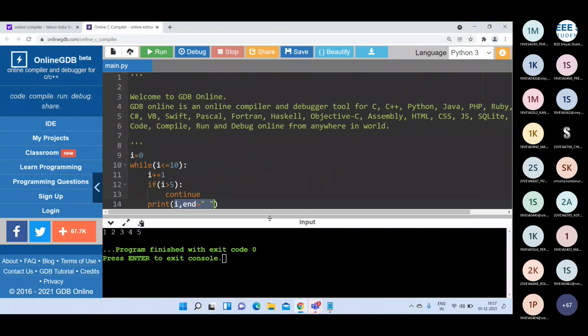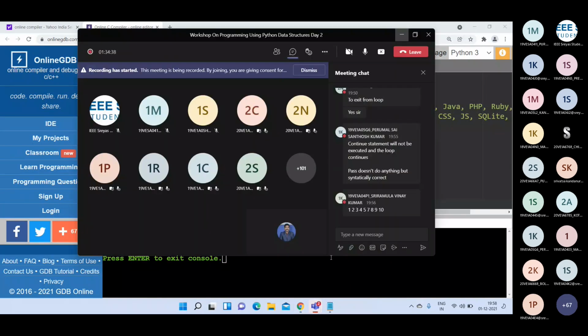Okay. Whenever the continue statement is executed, the following statements are not executed. Whatever statements you have after the continue statement, those statements are not executed when continue is executed. Remember that point. Don't confuse break and continue.